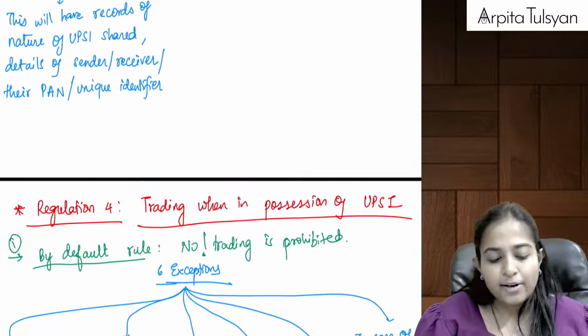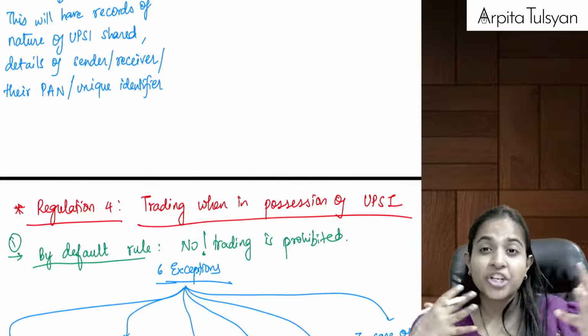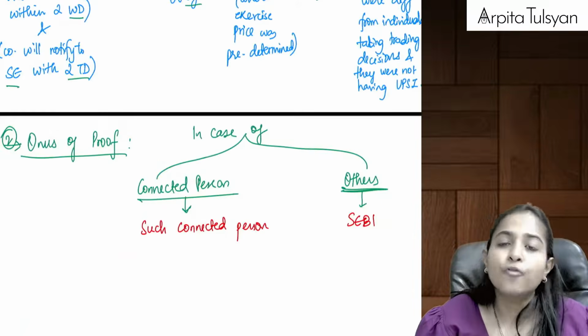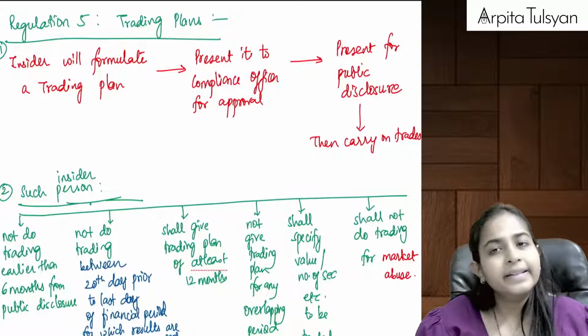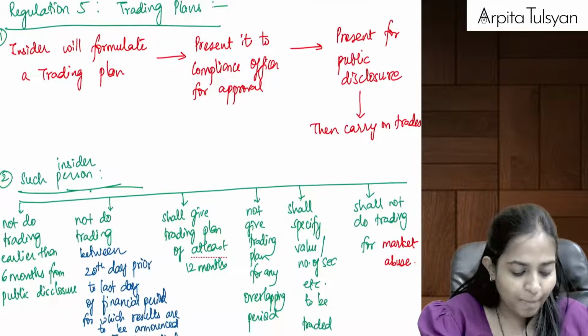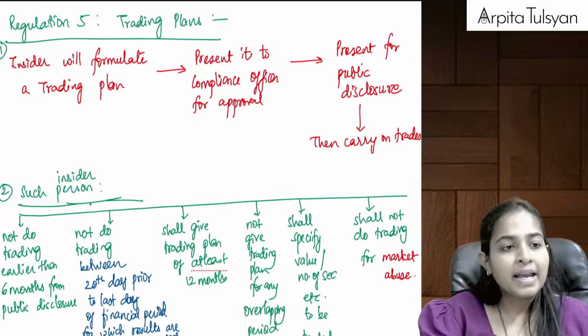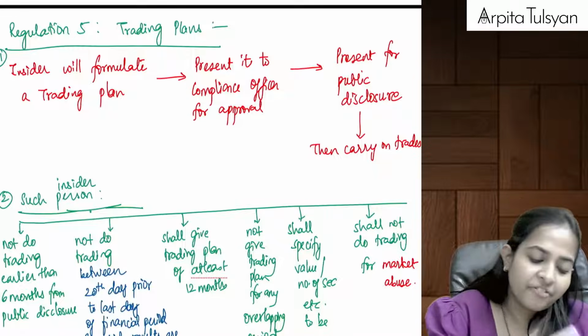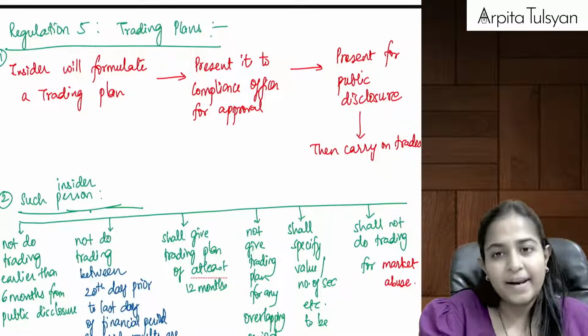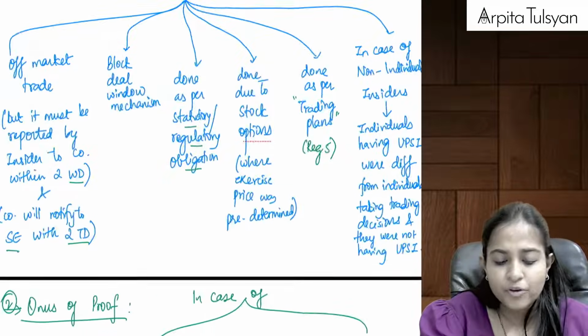Yes. So regulation 3 was talking about not sharing the information. Regulation 4 is talking about not doing trading in such transactions by the insider. I hope I am very, very clear till here, everyone. Then after that, going to the next one, that is regulation number 5, which talks about trading plans. Remember, trading plan was one of the exceptions.